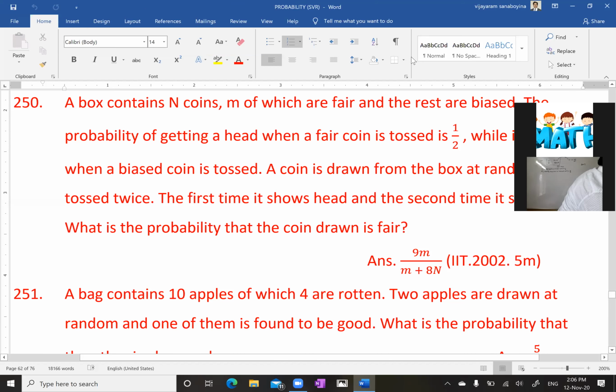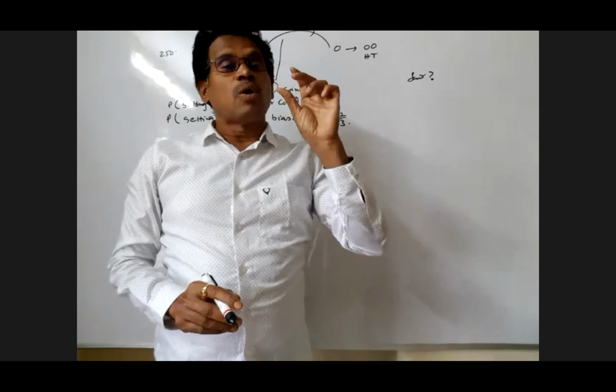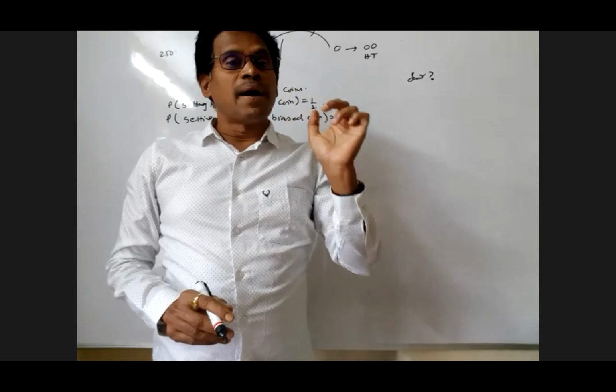One coin is drawn, my dear. That is actually the random experiment. One coin is drawn, and that coin can be biased or fair. That is A1 and A2, mutually exclusive, because you're drawing only one coin out of the box. Then whatever the coin, we toss it 2 times, and we came to know that the first throw is head, the second throw is tail. That is already given.